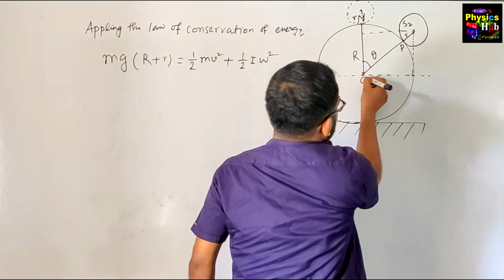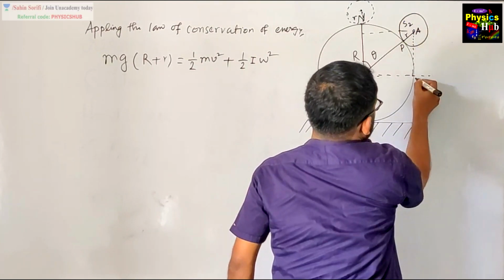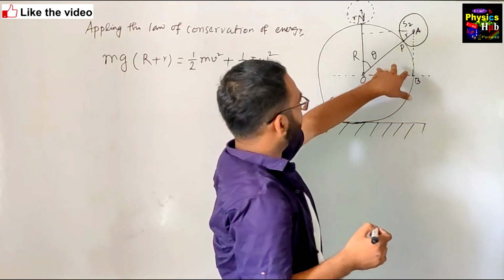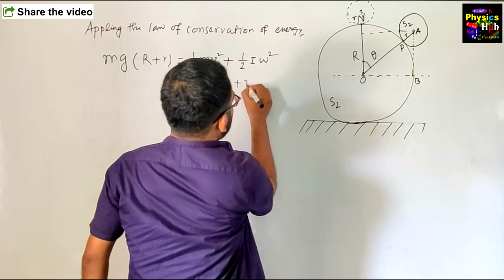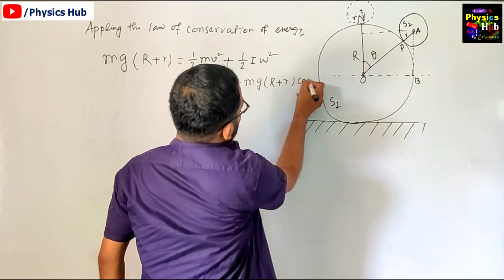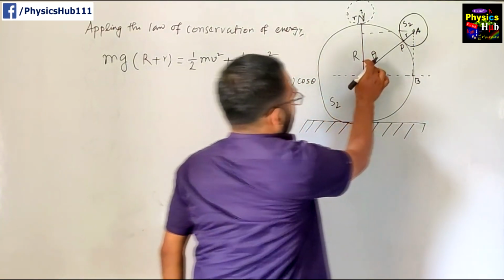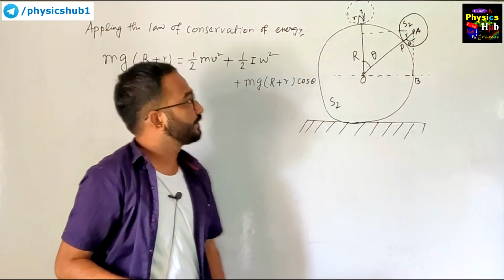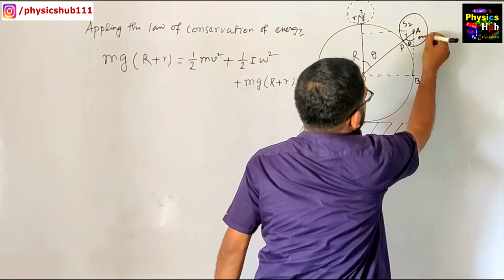Let's say this point is O, this point is A, this point is B. So AB is the height. AB is nothing but r plus r cos theta. So mgh, where h is r plus r cos theta, because if this angle is theta, this angle will also be theta. And the mass of this is m, as given in the question.